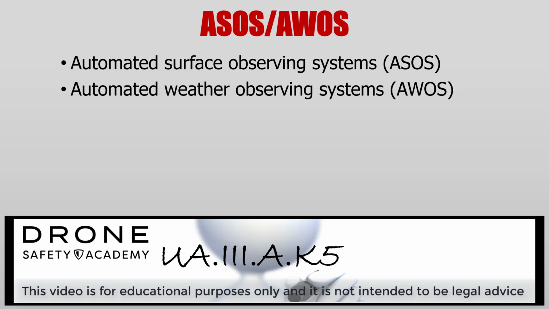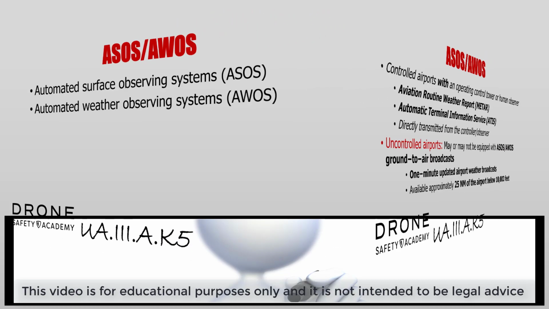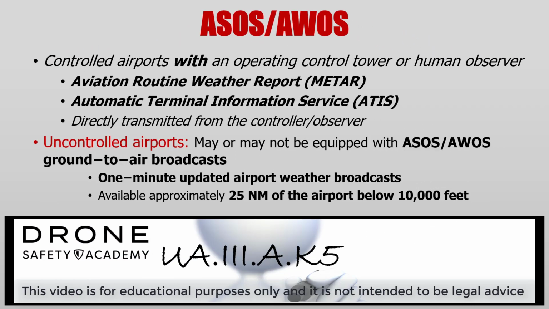ASOS and AWOS stand for Automated Surface Observing Systems and Automated Weather Observing Systems. To understand this a little bit better, we need to do a little bit of a review of a controlled airport versus an uncontrolled airport. All right, a controlled airport is one with an operating control tower or human observer. They use METAR reports with automatic terminal information service, and these may be directly transmitted from the controller to the observer.